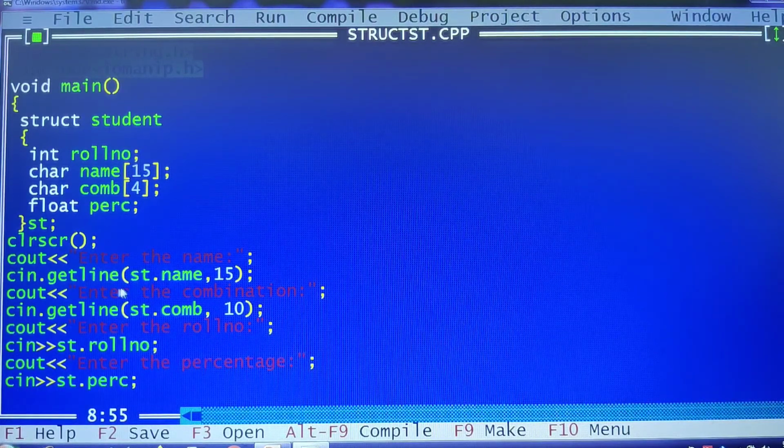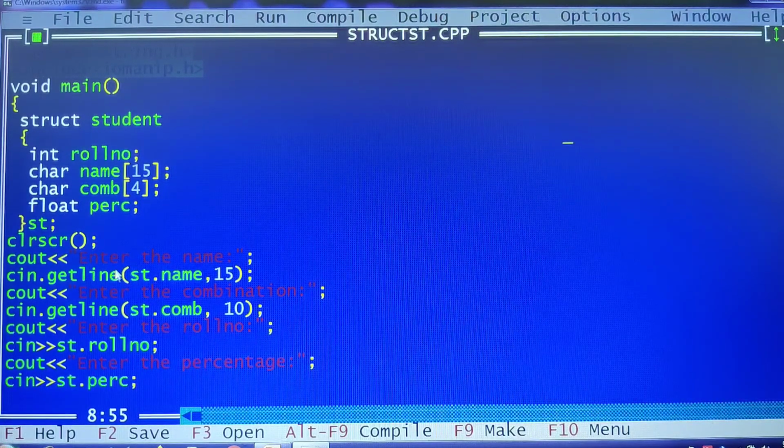Similarly, I'm asking the user to enter the combination. With the help of the getline function only, I'm able to read the contents. With cin also you can read, but if it encounters any blank space, then the further contents will not be read. The getline function will read the entire string until it encounters a new line character or until the number of characters matches the size we have specified for the string. That is the reason why we are using the getline function here.